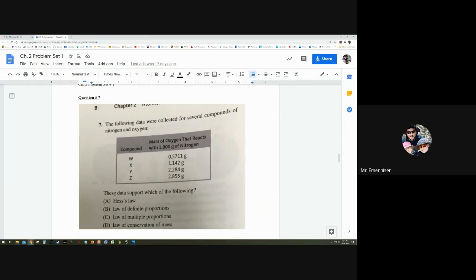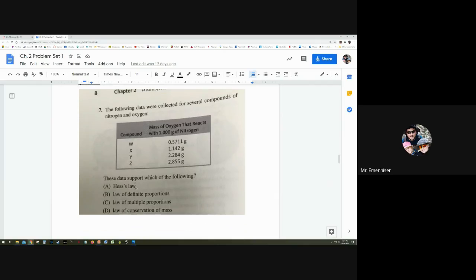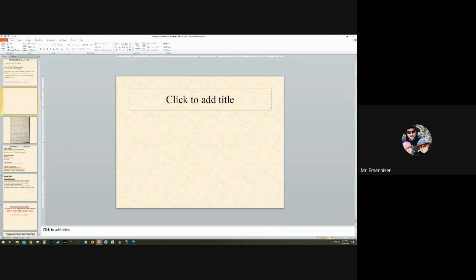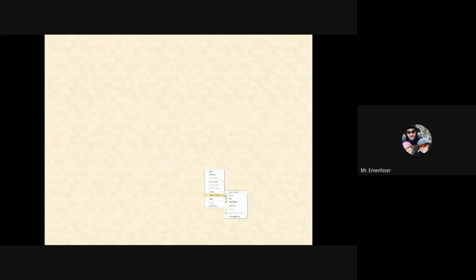Number 7. The following data were collected for several compounds of nitrogen and oxygen. I'm gonna have to do this one on the board. So here's our numbers. This supports the law of multiple proportions because we're given the mass of one element, oxygen, that reacts with 1 gram of the other element, nitrogen. Let me look at this one. And the reason I want to show this one to you is because it's kind of tricky with the numbers. And then we're almost done here.